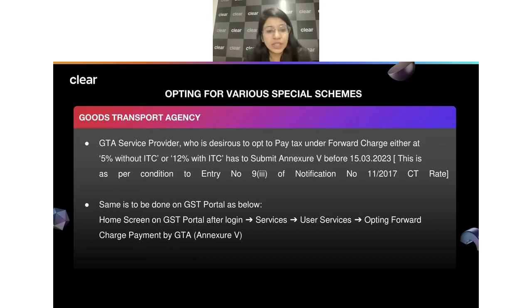they have to file one application. They have to opt for that, and for that they have to first log into the government portal. They have to go to the services, then under user services there's an option for opting for the forward charge payment via GTA. So they have to do that and then file for the OTP. So this is another important change which we should do.